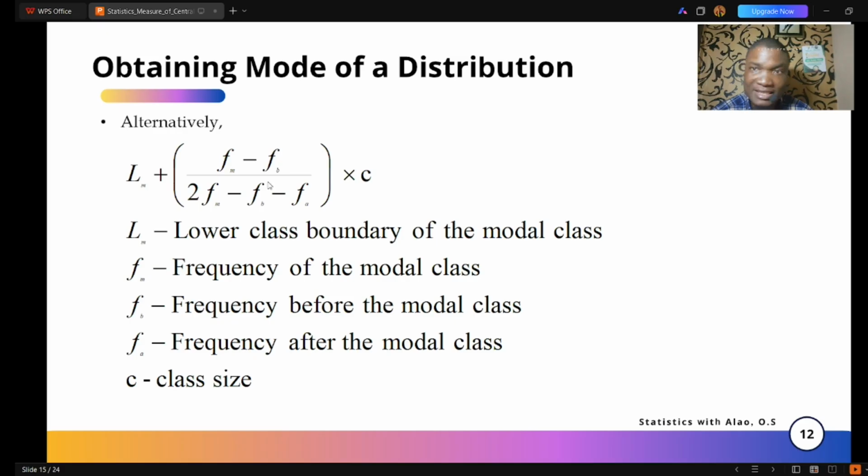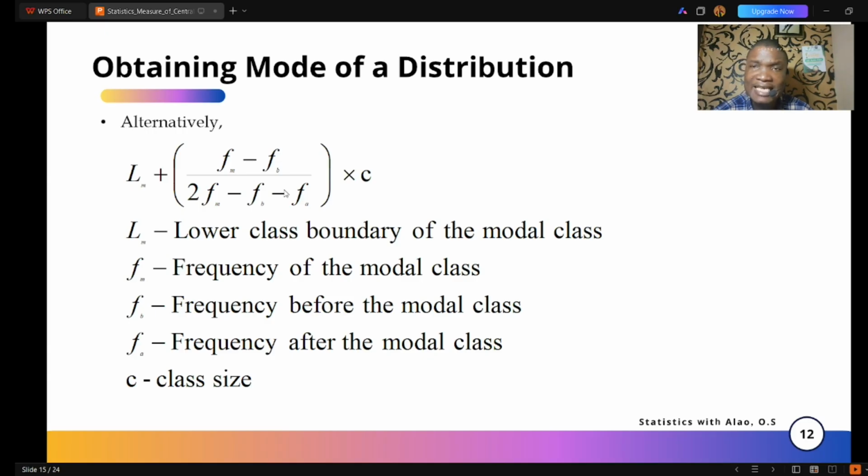This is the lower class boundary of the modal class plus the frequency of the modal class minus the frequency before the modal class, divided by twice the frequency of the modal class minus the frequency before the modal class minus the frequency after the modal class, times C. I believe you will like this formula. So this is the lower class boundary of the modal class, and the frequency of the modal class, as explained here, what all these things mean in the formula.